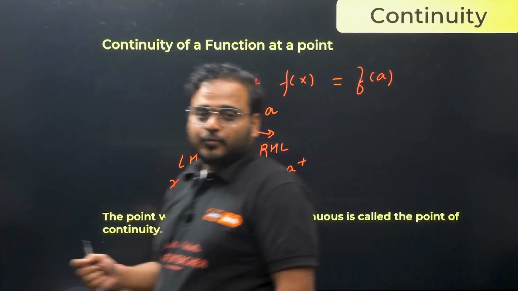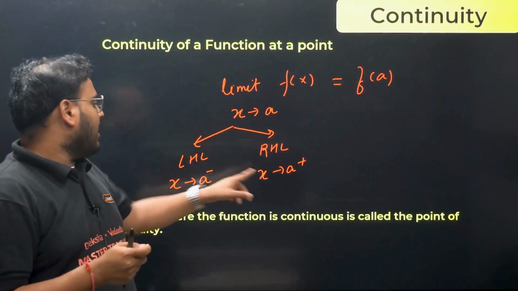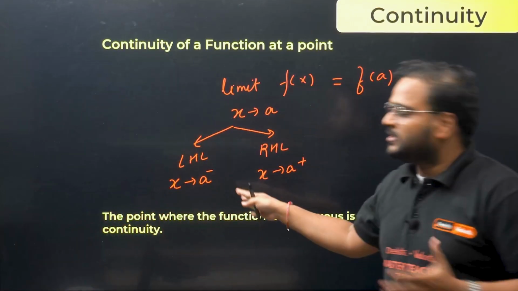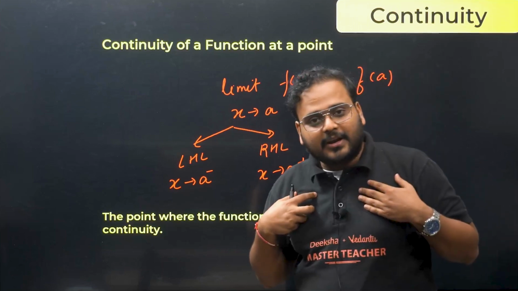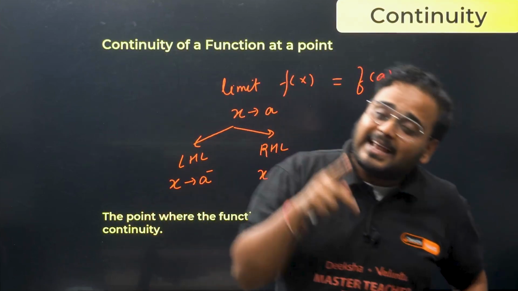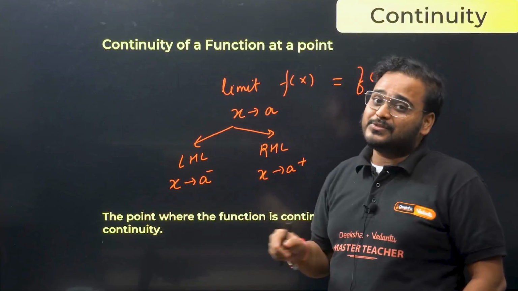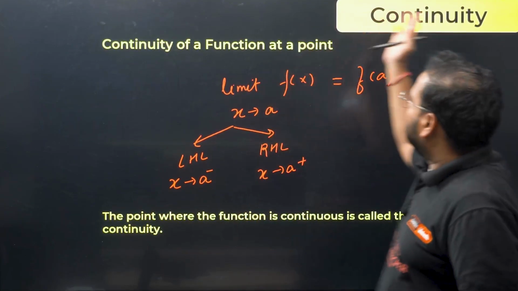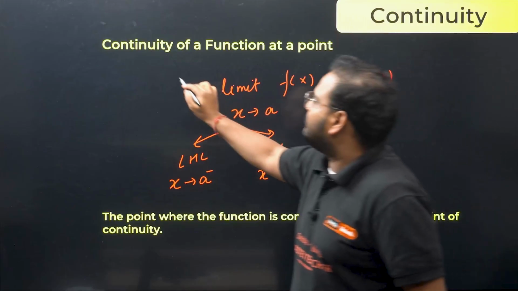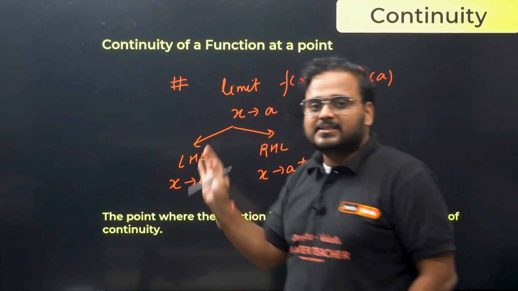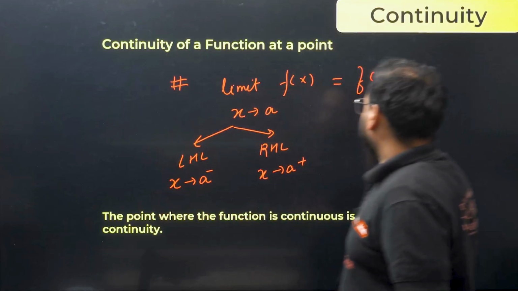For all of you who are still wondering how we solve actual questions on this, do not worry, I'm here. When I take the questions in 2 marker, 3 marker, 1 marker, I'll explain the applications of these as well. But for now, just the concept part: the definition of continuity is that if you have the limit equal to the function value, that's the case of a continuous function.